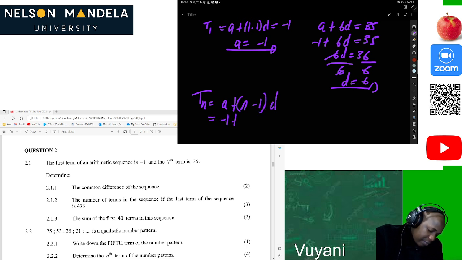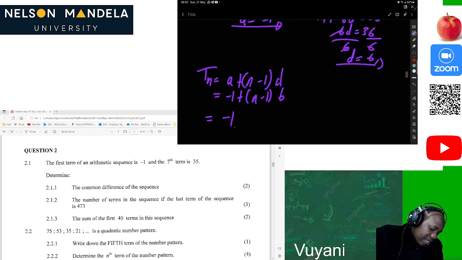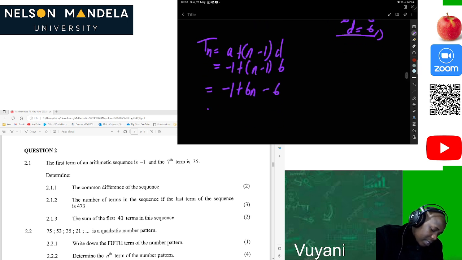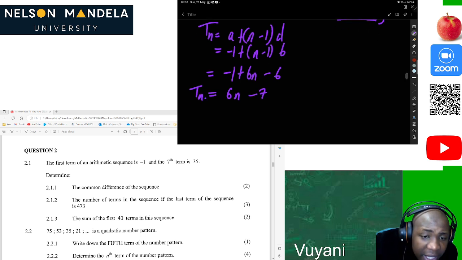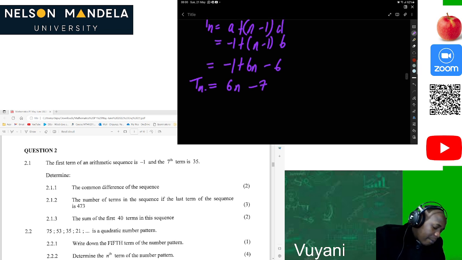A is -1. Then what is d? We found that it's 6. Then we have -1 plus 6n minus 6, which is 6n minus 7. This is our Tn. But they are asking us, if the last term is 473, what will be the number of terms in this sequence?